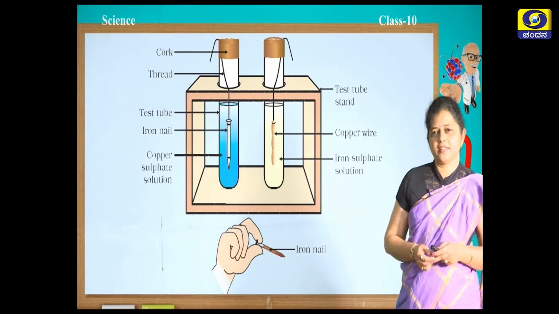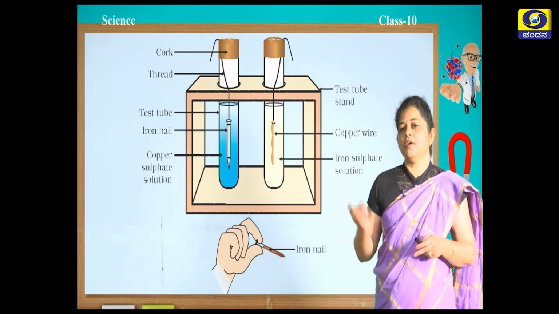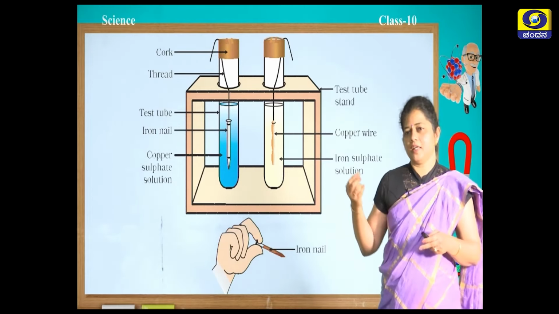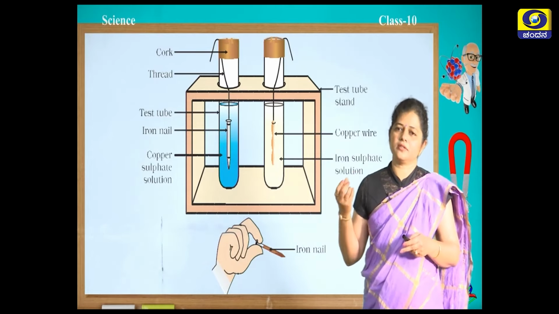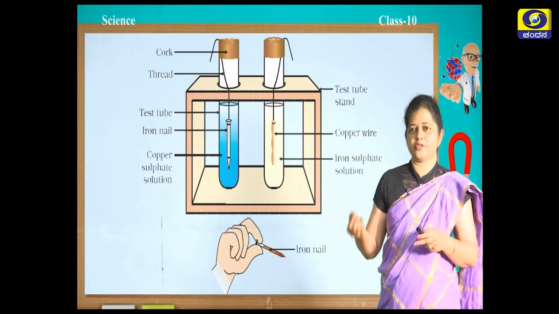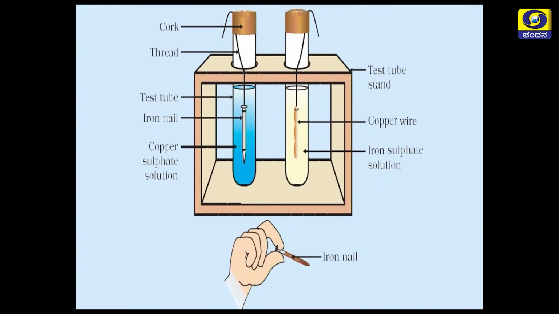Now, you can see here an experimental setup where you take an iron nail in a copper sulphate solution. In a test tube, the copper sulphate solution is taken, into which you introduce the iron nail. After some time you can observe that the copper sulphate solution has almost turned green in color and the iron nail is coated with copper.